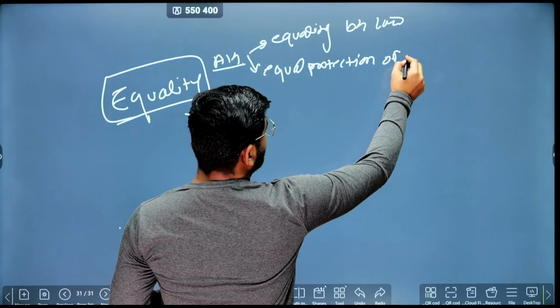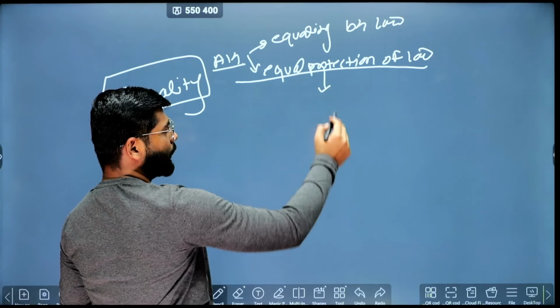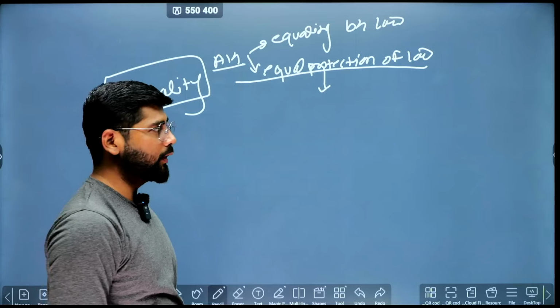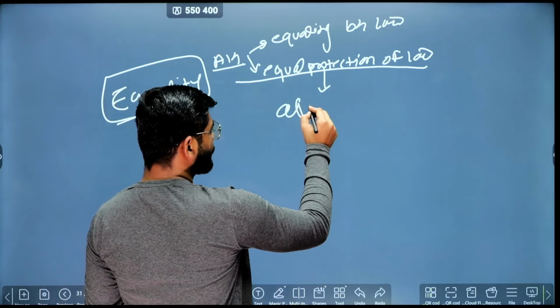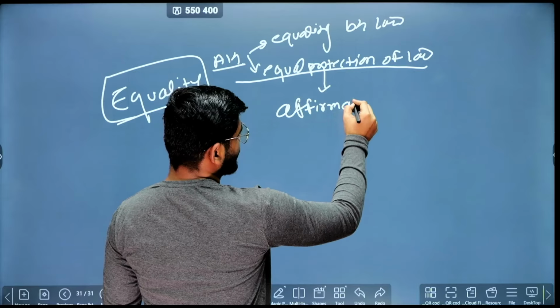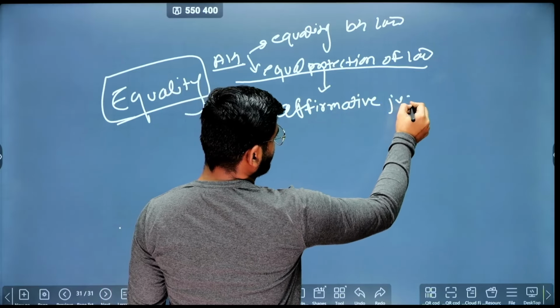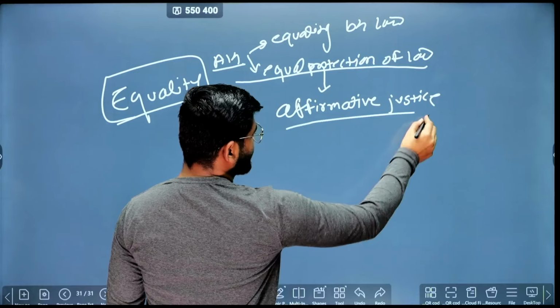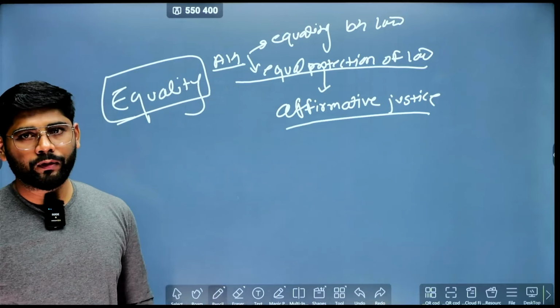Second is the concept morally linked to the steps taken by the Indian state, because it is directly linked to affirmative justice, where the state has taken steps to empower the downtrodden.